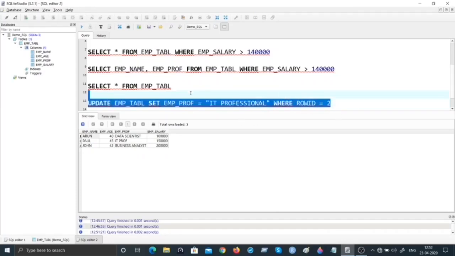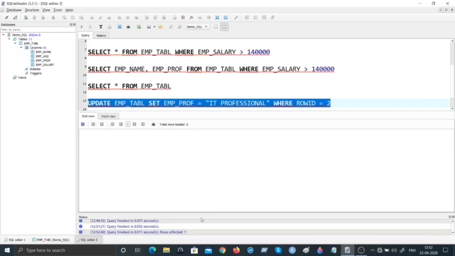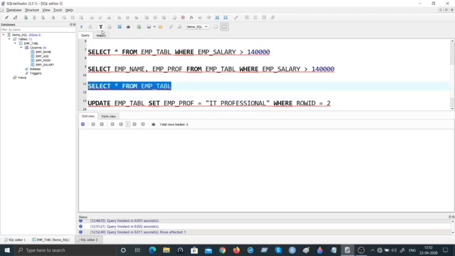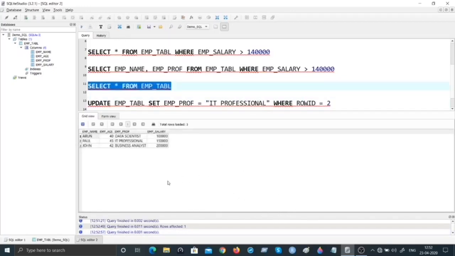So when I execute this, as anticipated, for Paul's record alone, IT Prof becomes IT Professional. Let us see if that works. Yeah. See this, it has again taken very less time and it has impacted the change. Let's go ahead and run this to see for ourselves what we mean. Notice here, previously it was IT Prof and now it has become IT Professional.